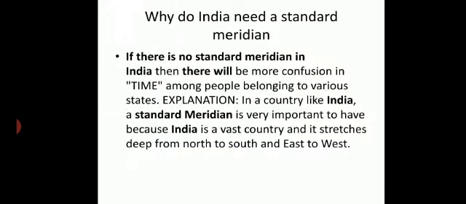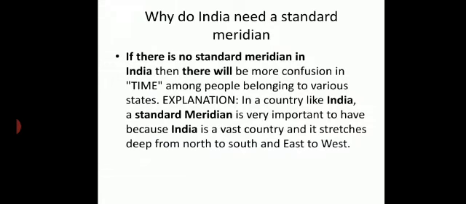If there is no standard meridian, that is longitude, in India we would have to advance our watch by 4 minutes on each longitude if we travel from west to east.